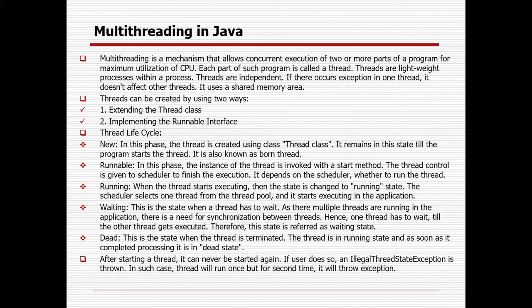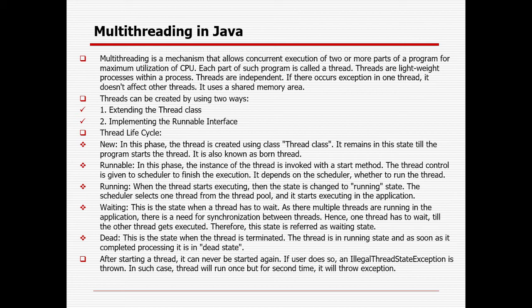Whenever there are, suppose, 5 threads, if 2 threads fail, that does not affect the other 3 threads. The other three threads will process and work independently. So that is the advantage of multi-threading in Java. And threads are independent, not dependent on each other, and they use a shared memory area. Threads can be created in two ways: one is we can extend the Thread class, and another is implementing the Runnable interface.